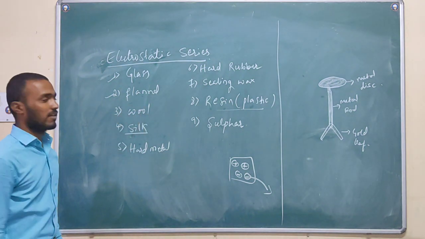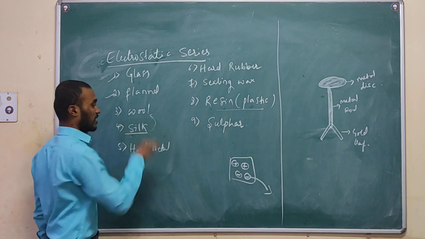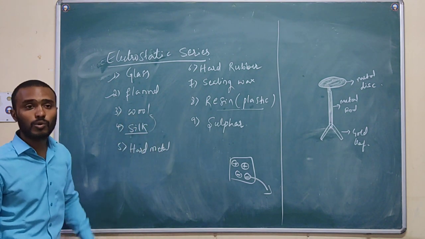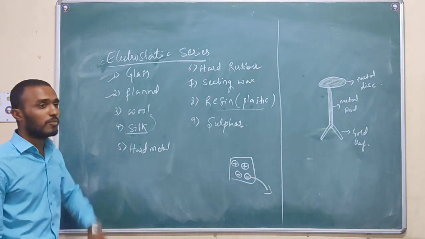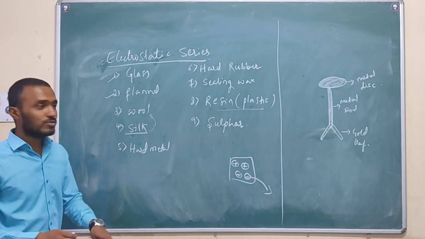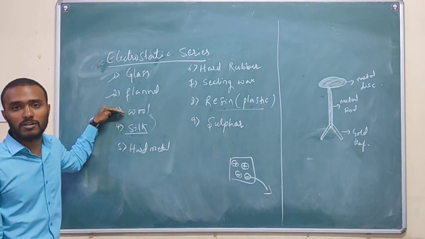In the second trial, I did it experimentally. Silk I will rub with wool. Silk becomes negative, wool becomes positive. So wool I have fixed in third number.